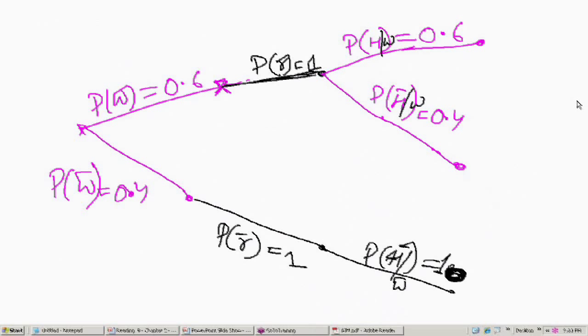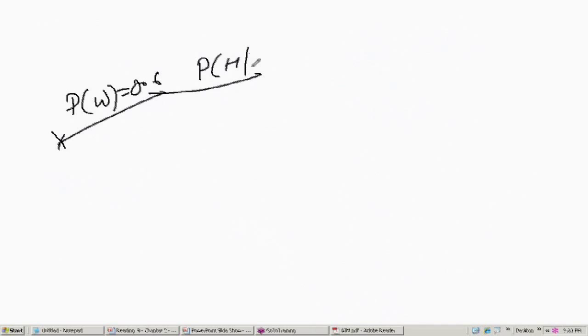Okay, now we can make a better tree diagram. Over here, the probability of wife receiving is 0.6, and the probability of husband receiving given wife received is also 0.6. So this is your node 1.